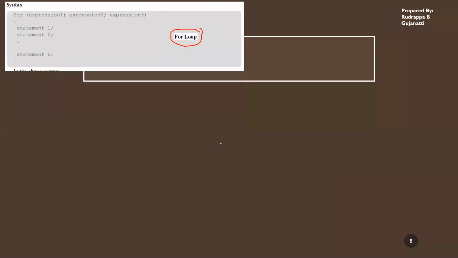But in the for loop, you have a different syntax. You'll have a total of 3 expressions in this. The first expression is related to initialization of a variable, which will be used for looping purpose. That is how generally we go through.